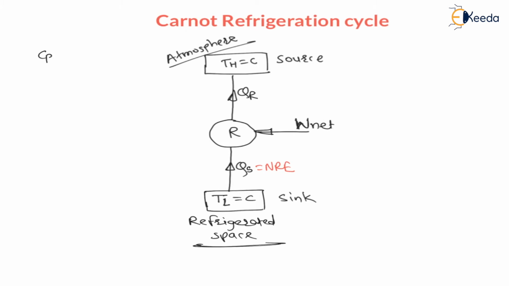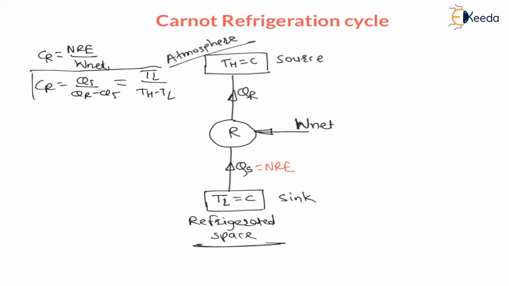Hence, the COP of this refrigerator is equal to the net refrigerating effect divided by W net, which is Qs divided by QR minus Qs, replaced by temperature limits as it is reversible, which is TL divided by TH minus TL.